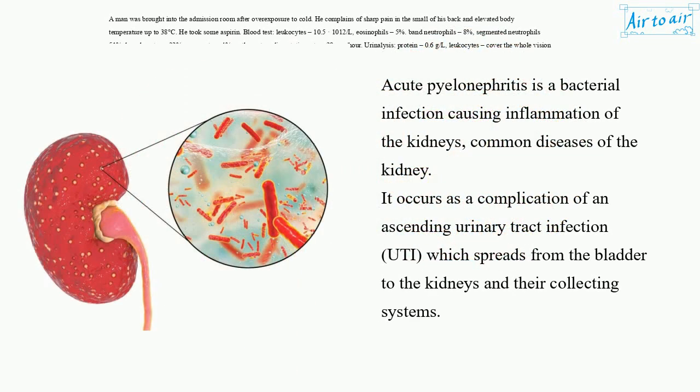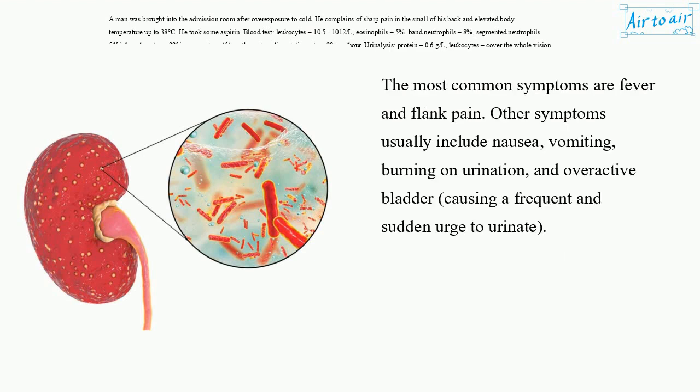Acute pyelonephritis is a bacterial infection causing inflammation of the kidneys, a common disease of the kidney. It occurs as a complication of an ascending urinary tract infection, UTI, which spreads from the bladder to the kidneys and their collecting systems. The most common symptoms are fever and flank pain. Other symptoms usually include nausea, vomiting, burning on urination, and overactive bladder, causing a frequent and sudden urge to urinate.